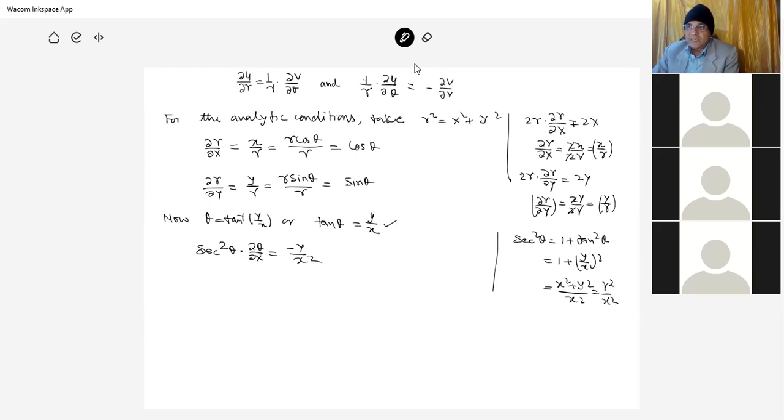So we find that del theta by del x is equal to minus y over sec square theta into x square. That is minus y, sec square theta is r square over x square, and here it is x square, so x square cancels, this is y by r square.